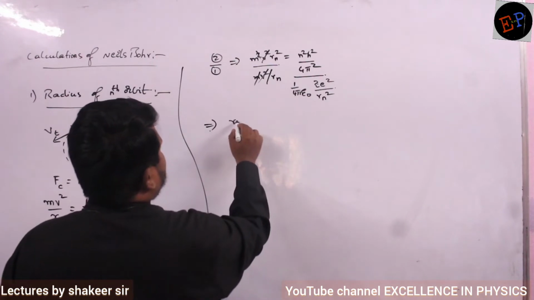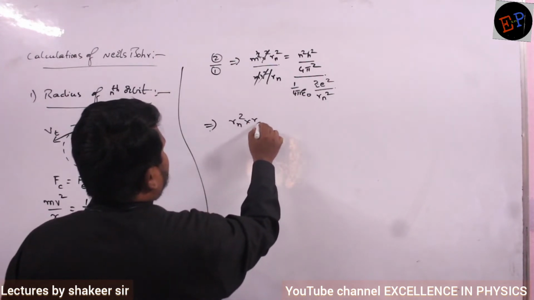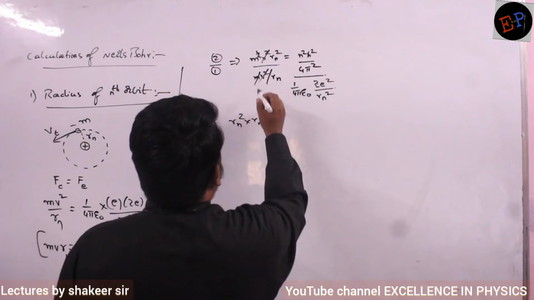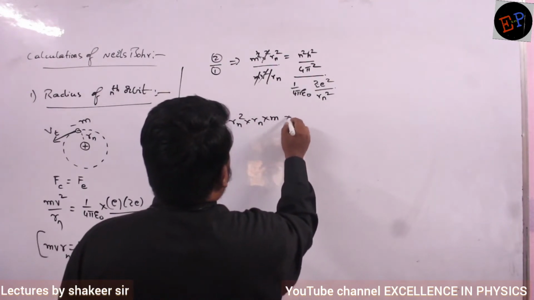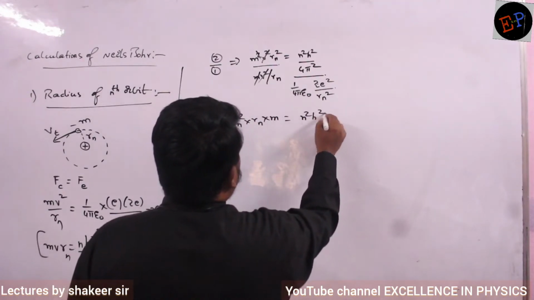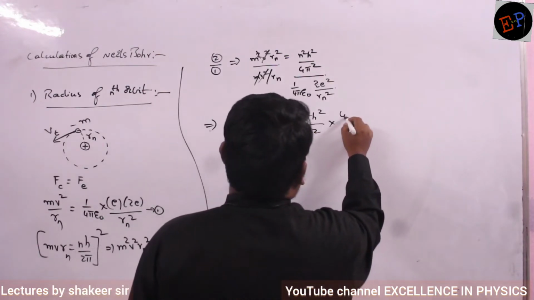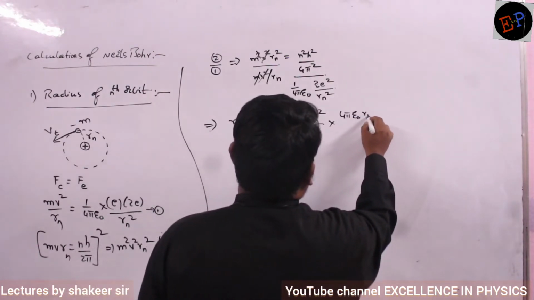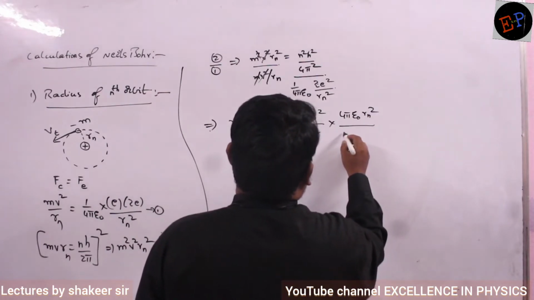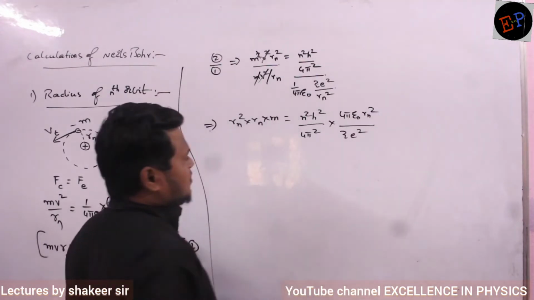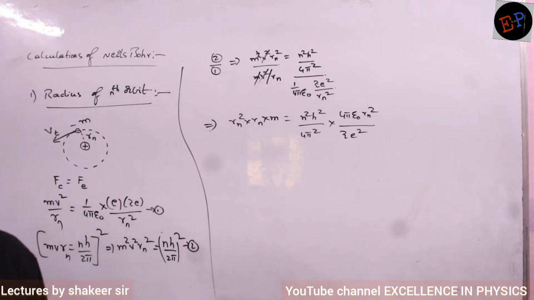So Rn square multiplied by Rn, still what I have multiplied by m is equals to n square h square divided by 4 pi square multiplied by 4 pi epsilon naught into Rn square divided by Z e square. So this is the relation which I got.